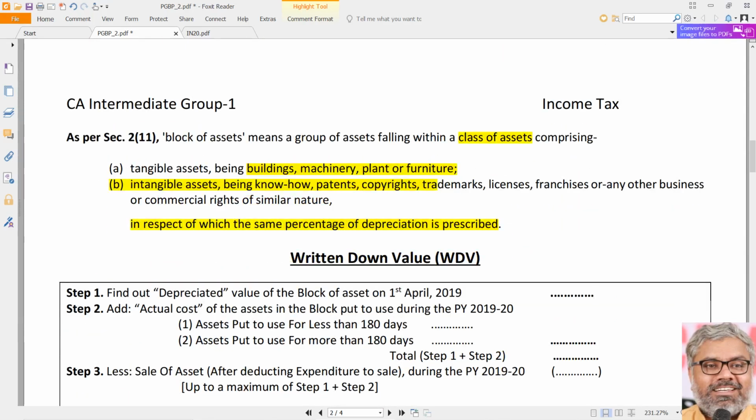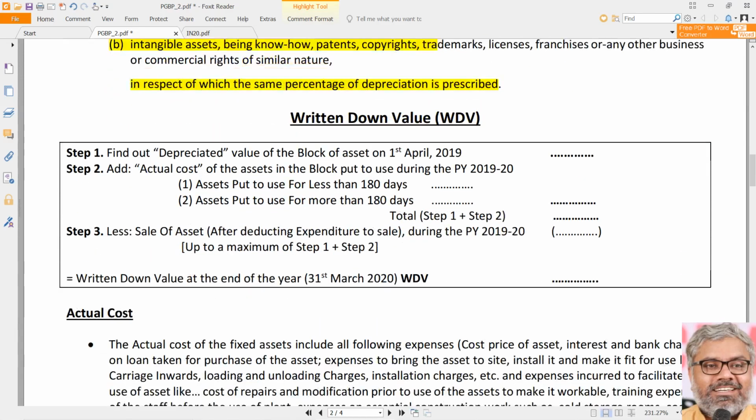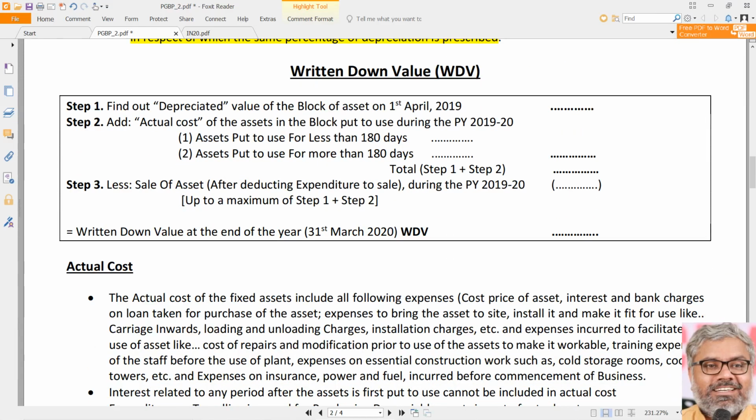A block of assets should have the same rate of depreciation and it should fall within the same class of assets. Then only it can be called one block of assets. That is the classification part related to the block of asset concept.